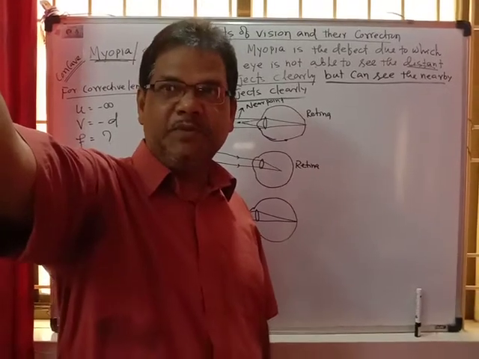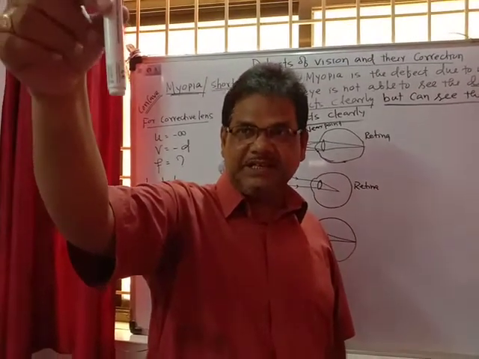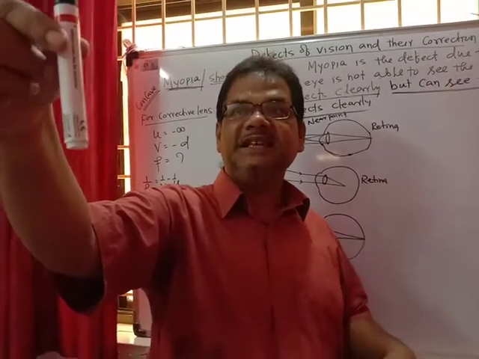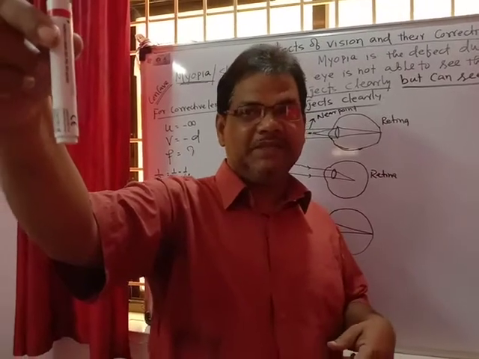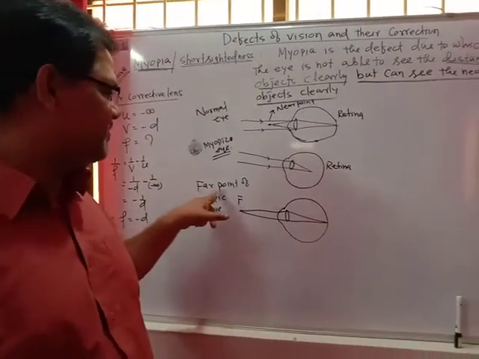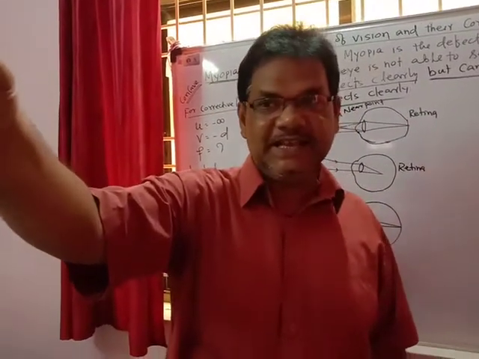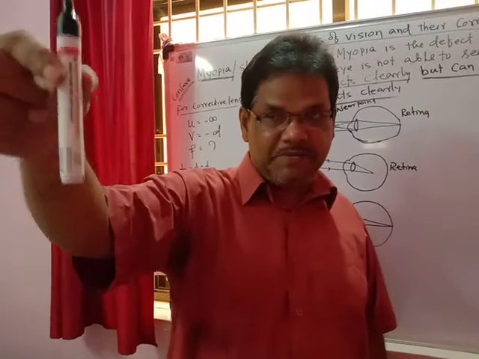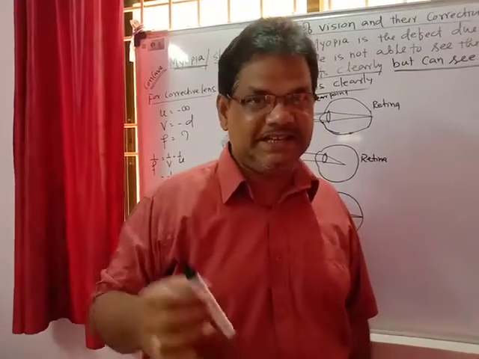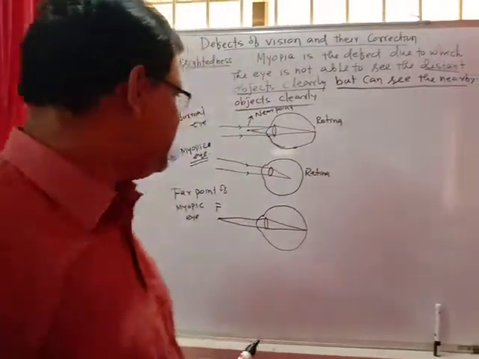If the object is moving towards the eye, at a particular point the person can see the object, and that point is called the far point. It is the farthest point up to which a myopic person can see. From the far point towards infinity, the person cannot see it. From the far point towards the eye, that person can see it.